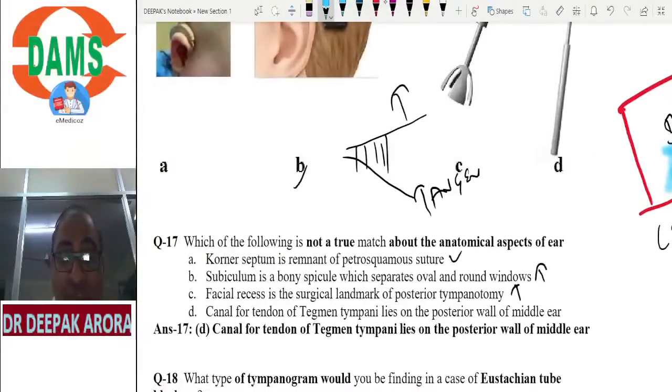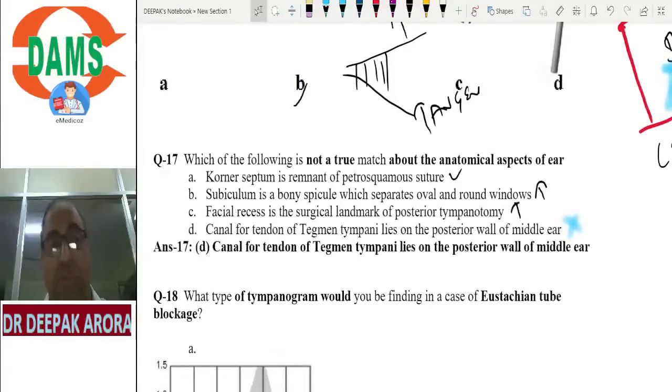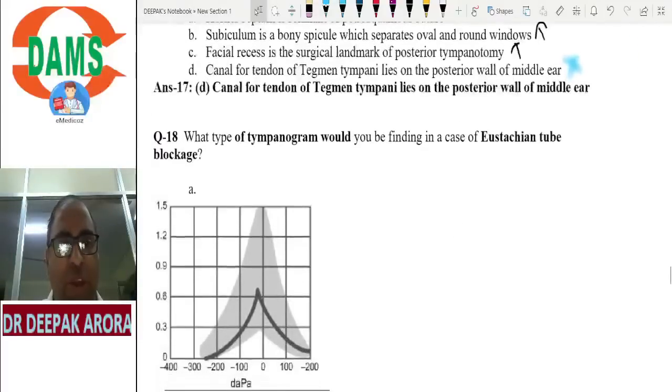Canal of tensor tympani is on the posterior wall. Not at all. This is the simplest MCQ I will say. Tensor tympani is on the anterior wall, not on the posterior wall. This is a false statement. Anatomy of the middle ear should be on your tips. Beta, expect one MCQ in the upcoming examination. Done. I'm trying my best to touch all the important topics for the upcoming examination.